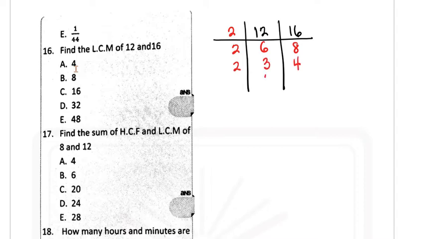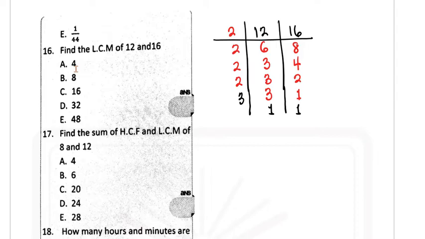2 continues, remains 3, and this one is 2. 2 continues, remains 3, and this one is 1. So when we're using this method, any number that you're using to divide, if it cannot go exactly in the number in which it is dividing, you just drop down the number. Like in this case, 2 cannot divide 3 without a remainder, so I dropped down the 3, and I did the same thing here. But this time around, 3 is what we can use here. So 3 will go in 3, 1, and then 1 is dropped down. So until you get 1 at the base here, you don't stop. For LCM, you don't stop until you get 1.